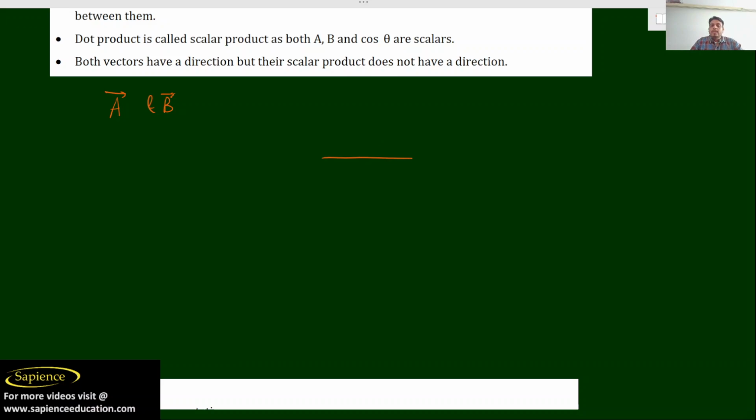If I draw like this, this is B and this is A, and the angle between these two is theta. So how do I write the dot product? A dot B, and this is equal to magnitude of A, magnitude of B, into cos theta.